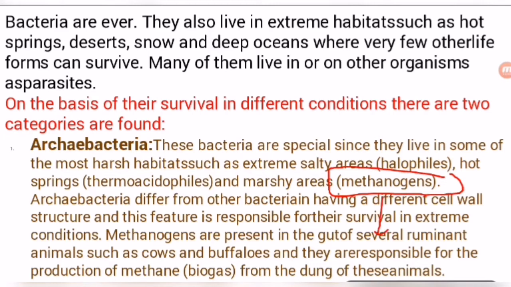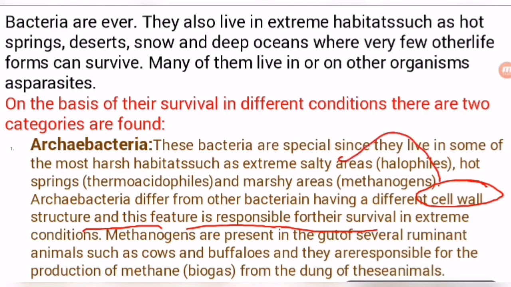Archaebacteria differ from the bacteria in having a different cell wall, as we have discussed in the earlier chart of six kingdom classification. So this structure and feature is responsible for their survival. Their cell wall is of main importance for surviving in the extreme condition. So methanogens are present in the gut of several ruminants.